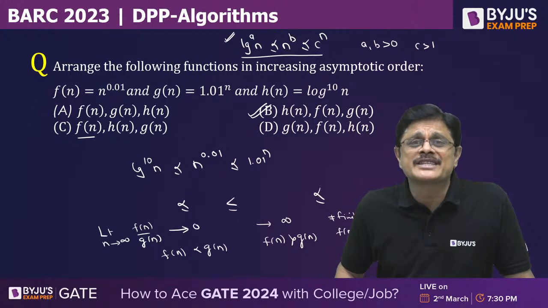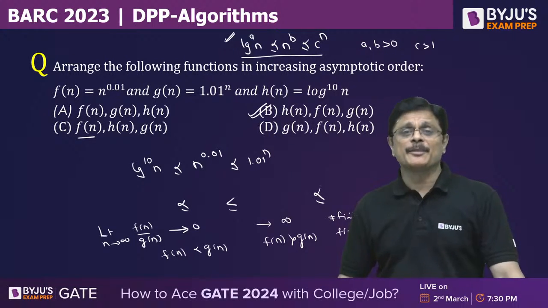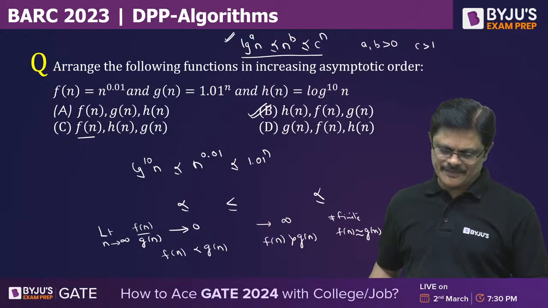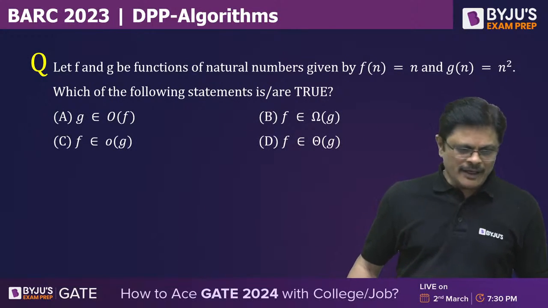Fn and Gn are of same order of growth. So please note that point, my dear friends. With the limit approach also you can solve this problem. So B is the correct answer. So 1 mark only so far.